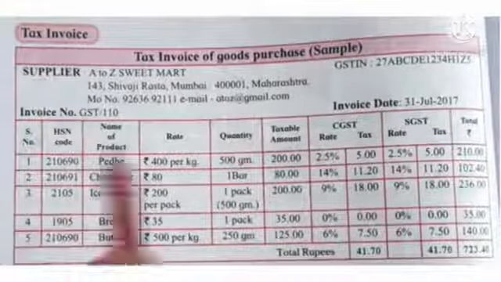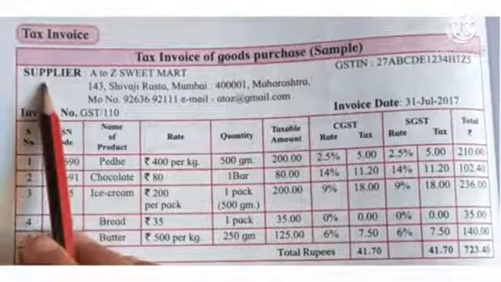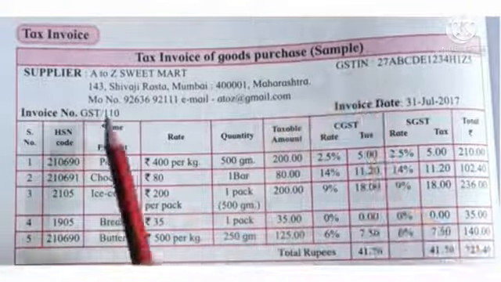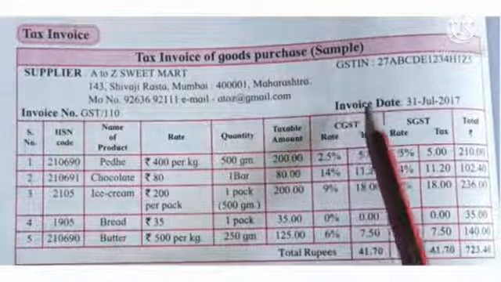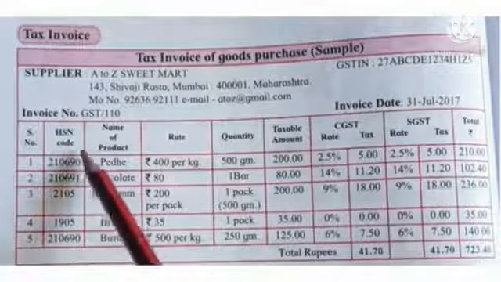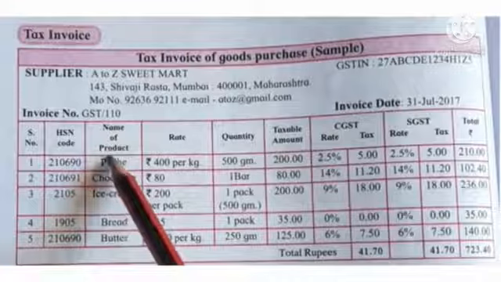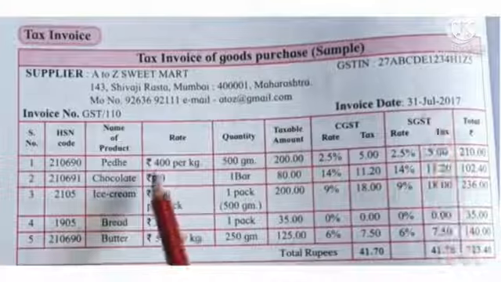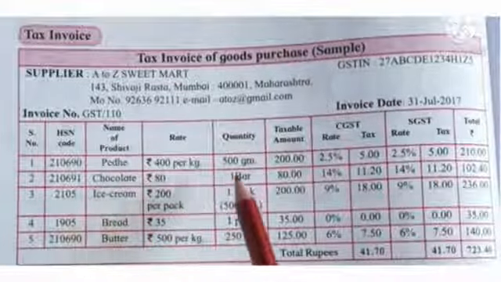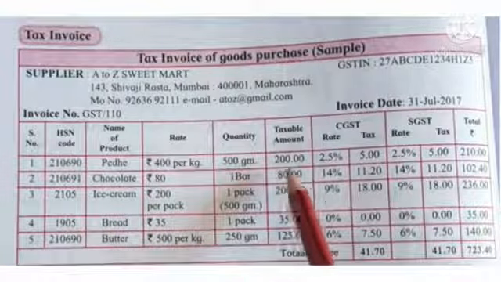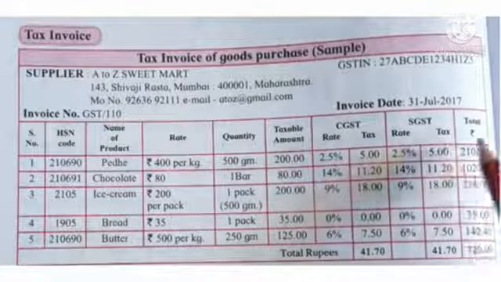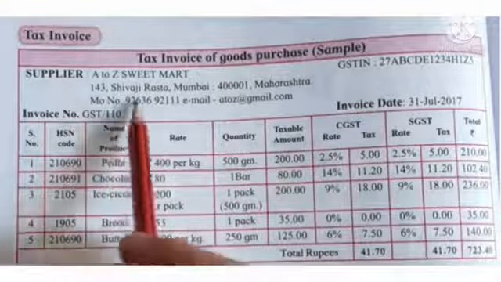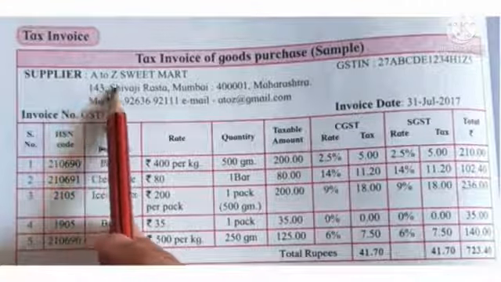What are the things given in this invoice? There is the name of the supplier. Then there is the GSTIN number. Invoice number and invoice date are there. And which product we purchased is given in this tax invoice. The name of the product, its rate, quantity, taxable amount, and its CGST and SGST are given. So see here one tax invoice is given as a sample.